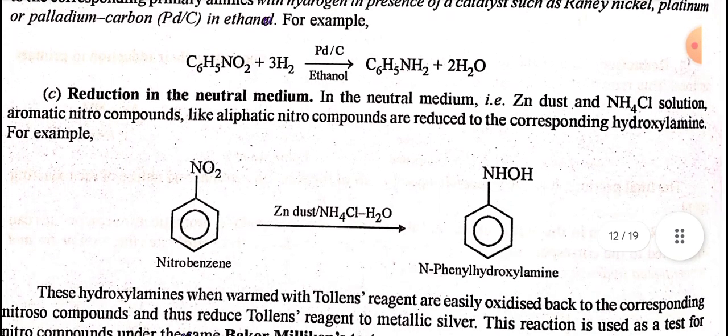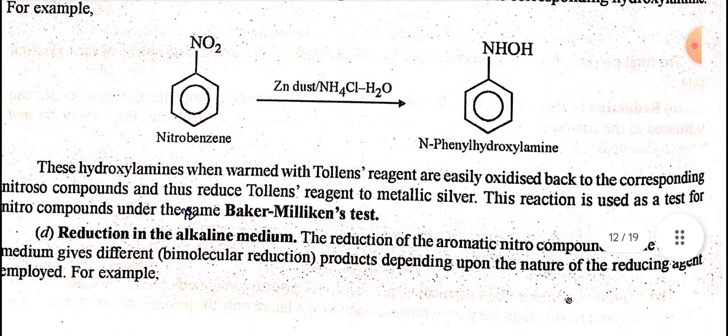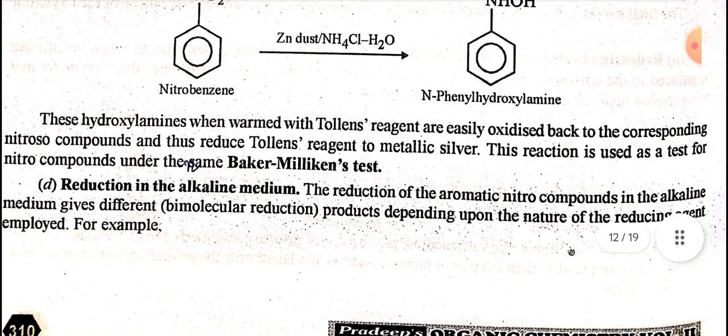Reduction in the neutral medium. In the neutral medium, with zinc dust and ammonium chloride solution, aromatic nitro compounds, like aliphatic nitro compounds, are reduced to the corresponding hydroxylamine. These hydroxylamines, when warmed with Tollens reagent, are easily oxidized back to the corresponding nitroso compounds and thus reduce Tollens reagent to metallic silver. This reaction is used as a test for nitro compounds under the name Baeyer-Mulliken's test.